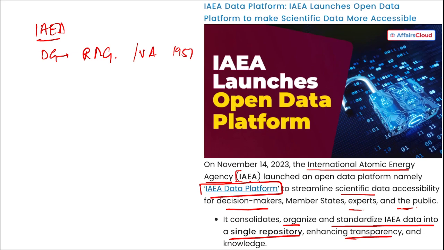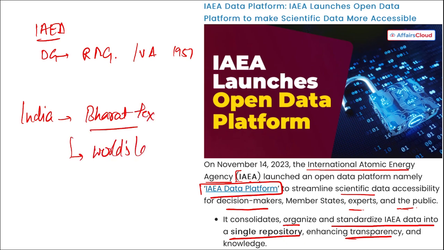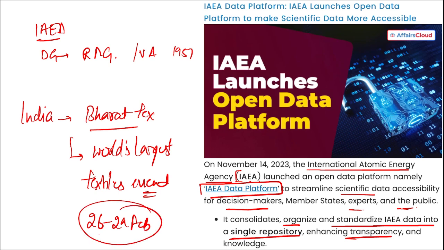Correct? Then next thing, if I ask you, tell me which country hosted the world's largest textile event? It is our India. Name of the event, Bharat Tex, and it is the world's largest textile event. Right? That is Bharat Tex, and it was held from 26th to 29th of February in 2024.